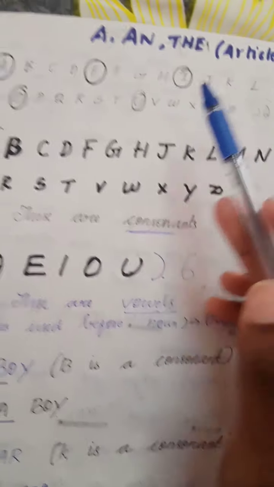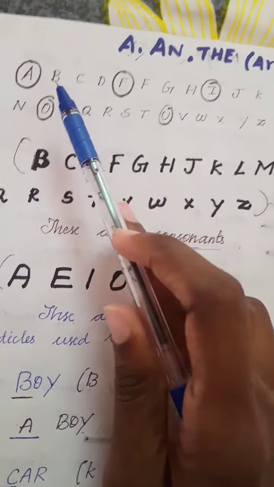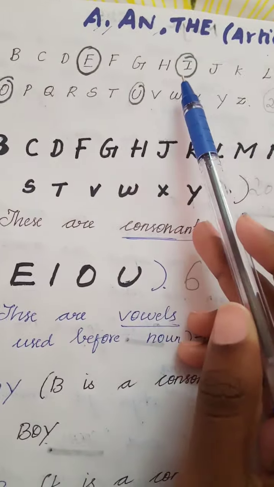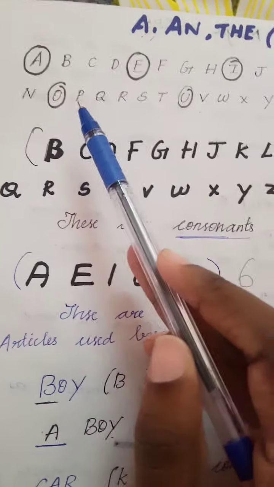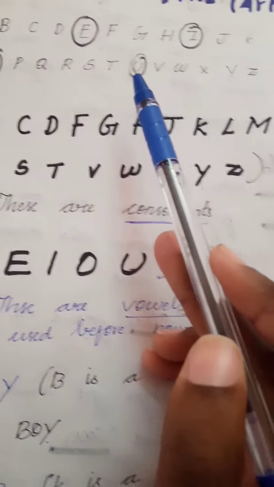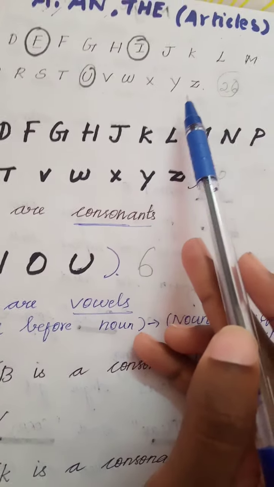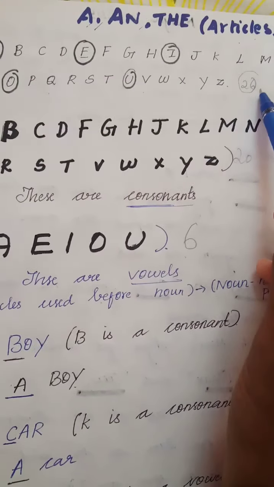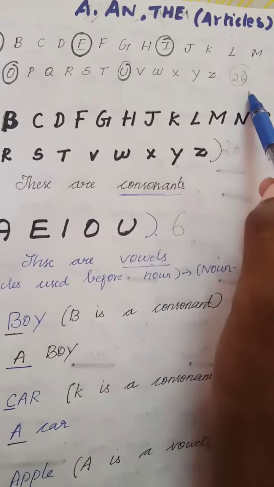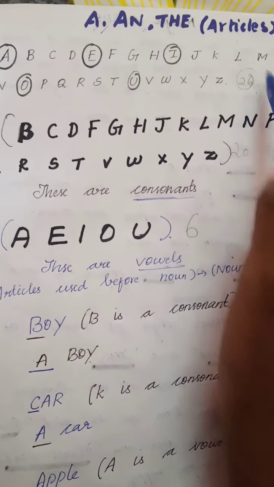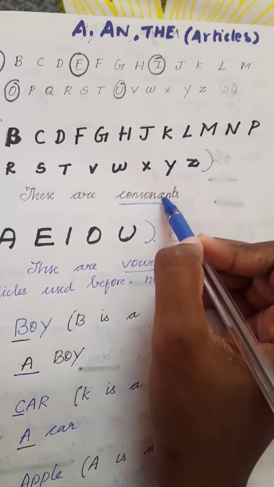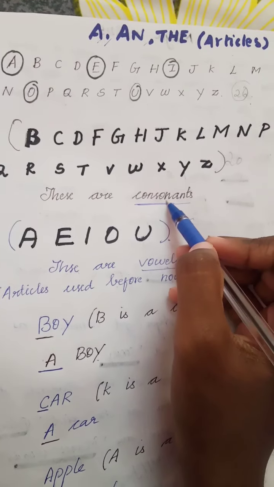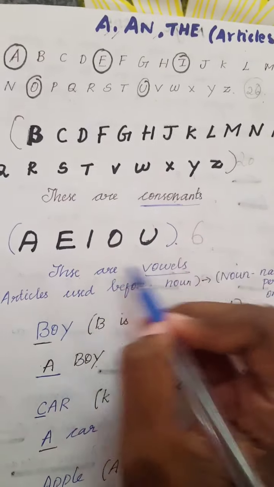In the English alphabet, there are 26 letters. What are the letters? A, B, C, D, E, F, G, H, I, J, K, L, M, N, O, P, Q, R, S, T, U, V, W, X, Y, Z. So there are 26 alphabet letters. In these 26 letters, there are 21 consonants and 5 vowels.